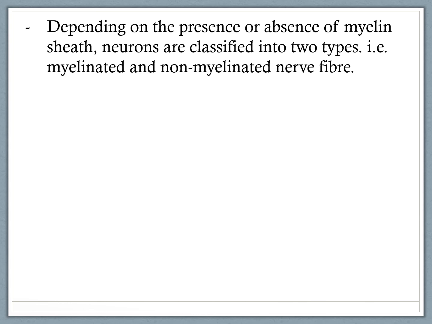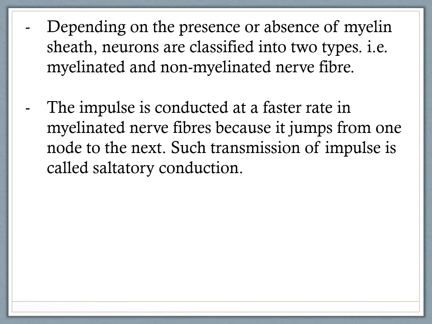Depending on the presence or absence of myelin sheath, neurons are classified into two types, that is myelinated and non-myelinated nerve fibers. So if a neuron has a myelin sheath, such neuron is called myelinated neuron. If a neuron doesn't have a myelin sheath, such neurons are called non-myelinated nerve fiber.